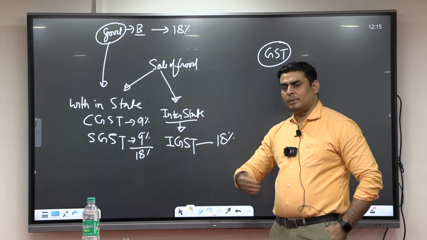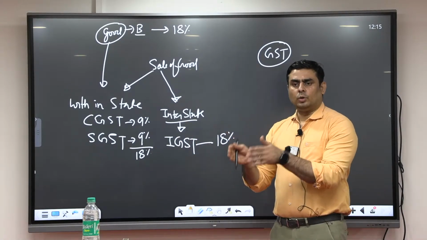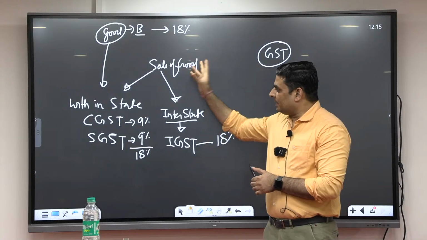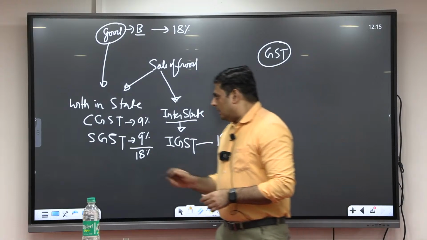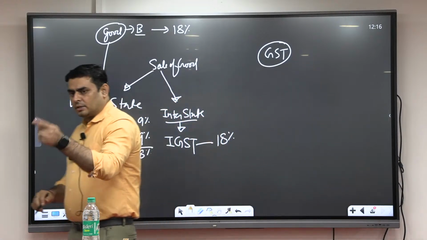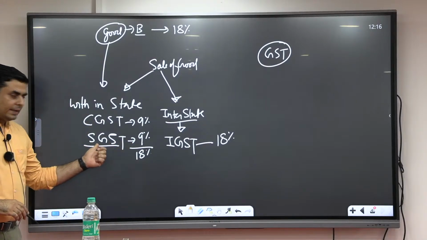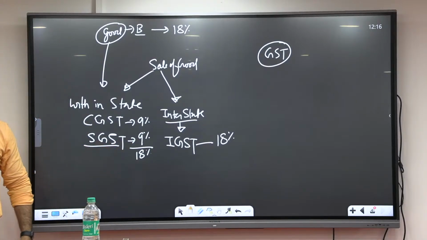How the proceedings will proceed, we will discuss. But in this way, any legislation related to SGST, who will legislate in this matter? State or union? State.